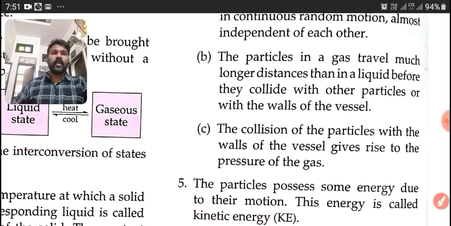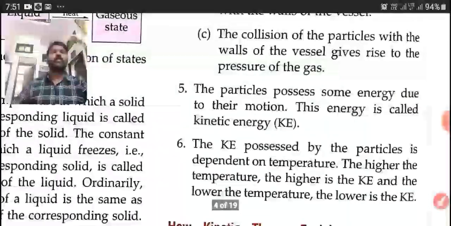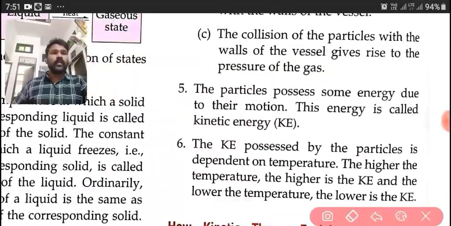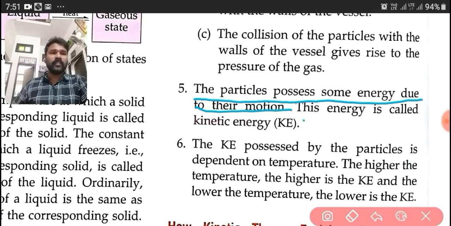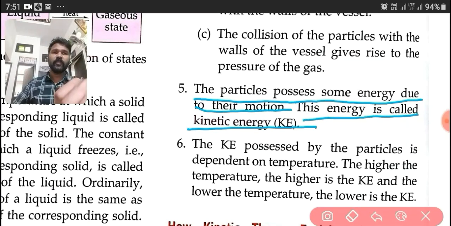Okay. Our next point, that is the fifth, the particles possess some energy due to their motion. This energy is called kinetic energy. The particles possess some energy.